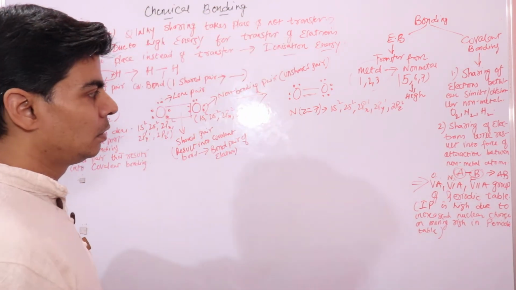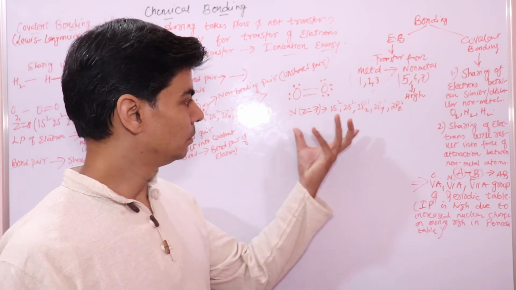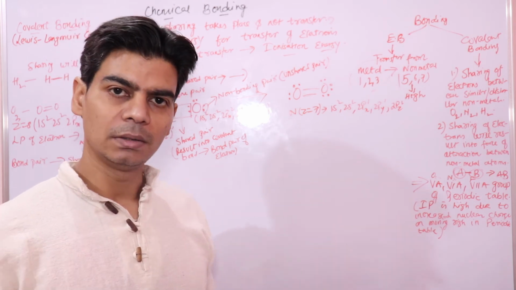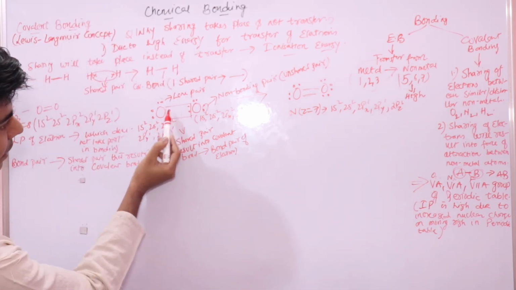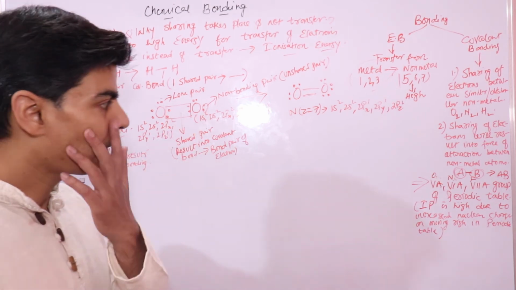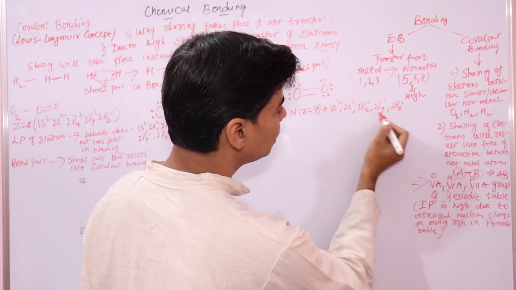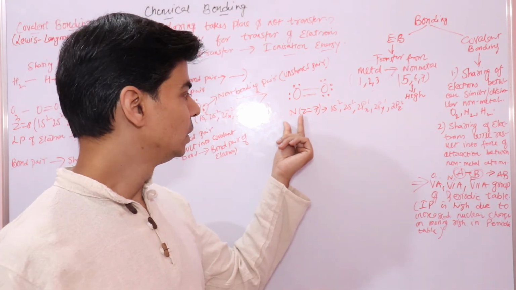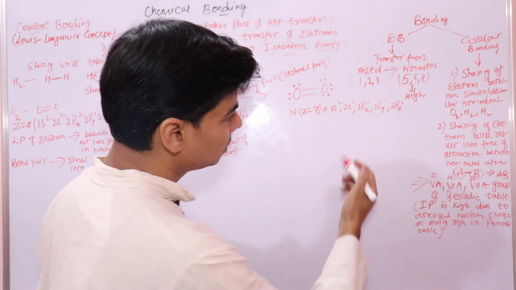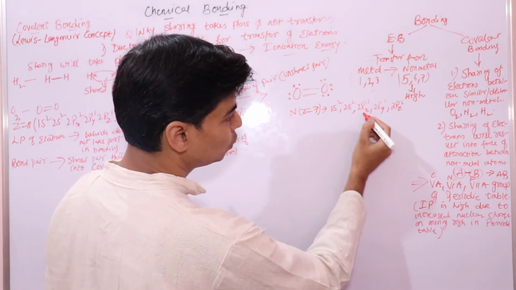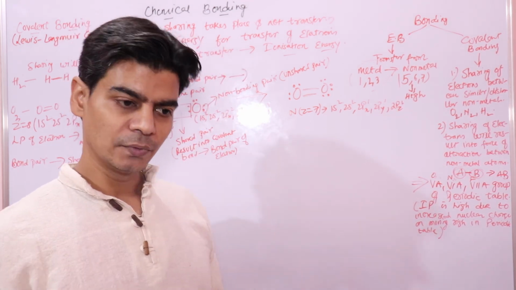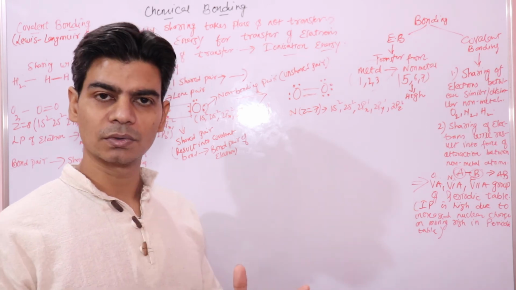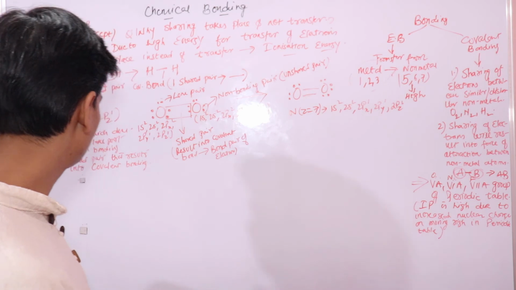Now, one more thing. In future, we would be looking at this as interaction between orbitals. The sharing that is taking place is due to interaction between these p orbitals. Since we have two atoms of nitrogen, in both atoms of nitrogen these 2px, 2py, 2pz orbitals will interact, and they will form two electrons in their orbitals, because an orbital can have maximum of 2 electrons.